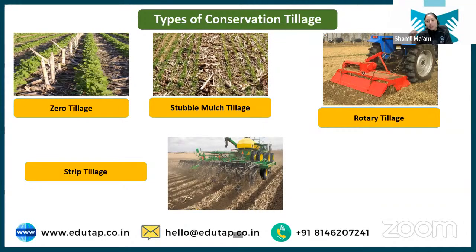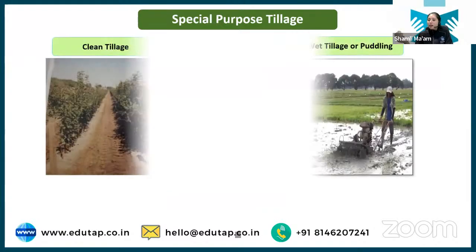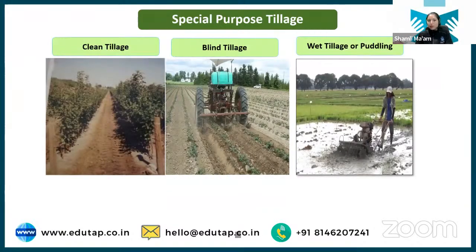In strip tillage we are doing the tillage operation, but we are only opening up the strips where we want to sow the seed. Rest, the stubble is kept as such, and we are just cleaning and opening up the strips where we want to sow the seed. So these are the different types of conservation tillage. And then we have some special purpose tillage also.